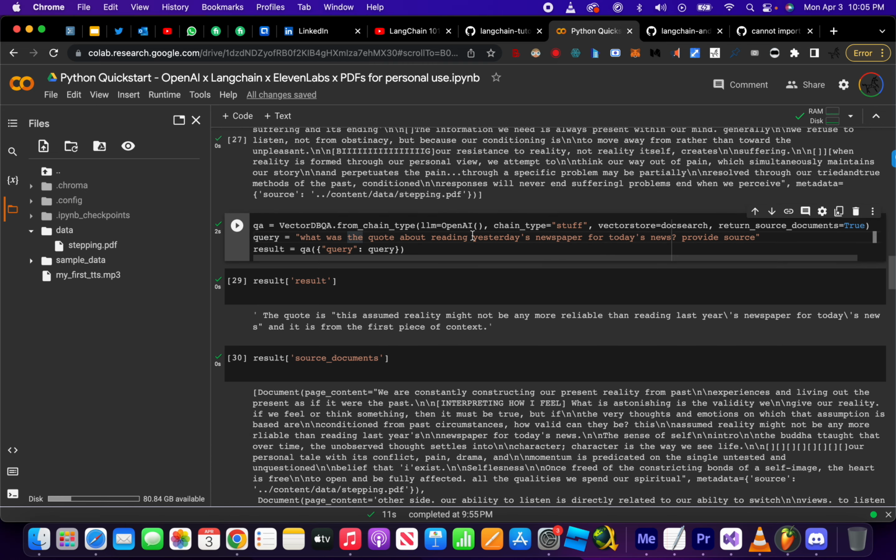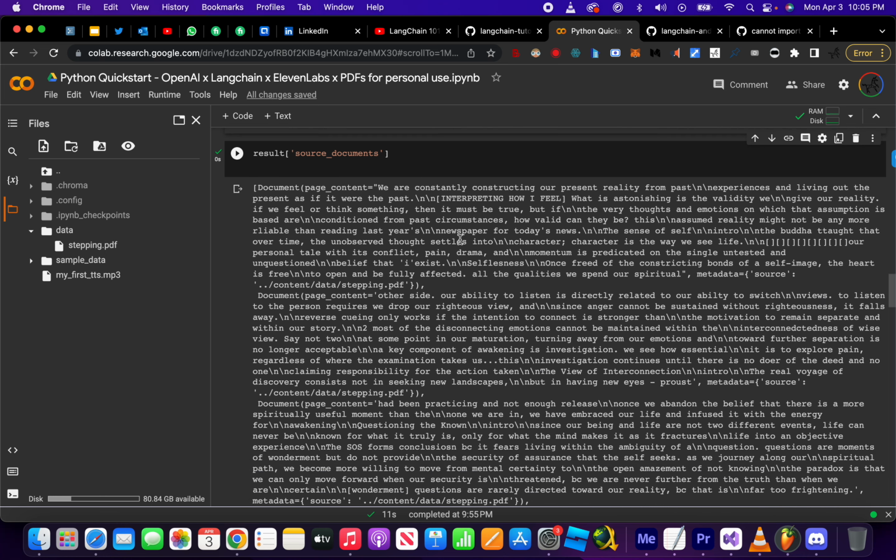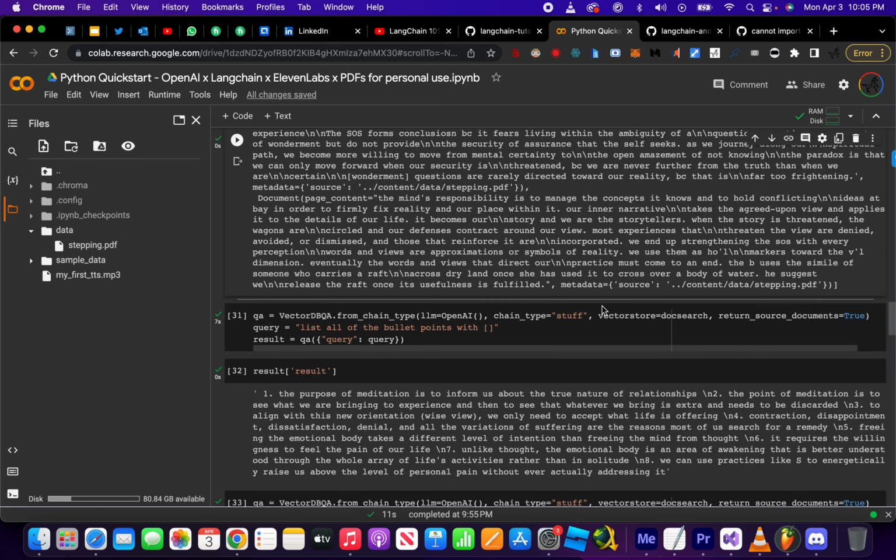What was the quote about reading yesterday's newspaper for today's news? Provide source. The quote is, "This assumed reality might not be any more reliable than reading last year's newspaper for today's news." And it includes it here. That's the source.